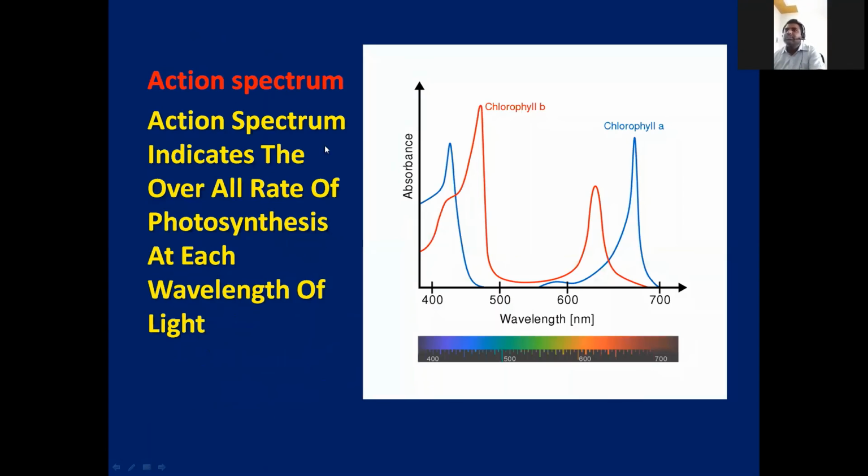In the action spectrum, we learned the increase in the rate of photosynthesis according to wavelength. So here we learned that blue and red wavelengths are very important for increasing the rate of photosynthesis.